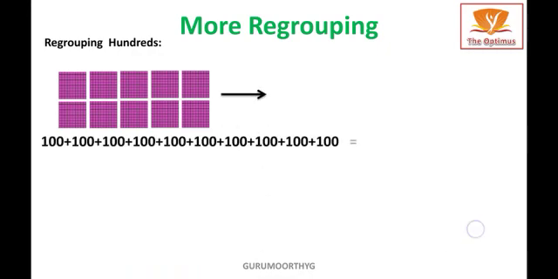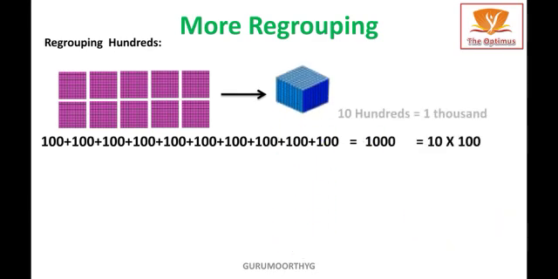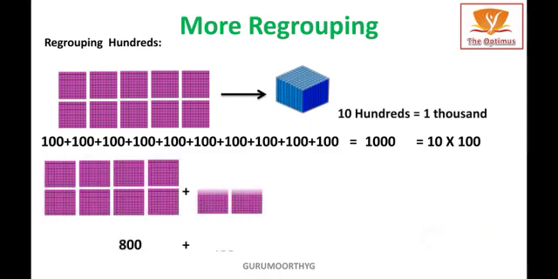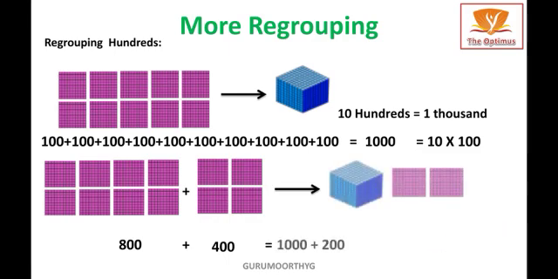That means 10 into 100 equal to 1000. One more example, 800 plus 400 equal to 1200. That 1200 I am going to write as 1000 plus 200. Example for regrouping of hundreds.